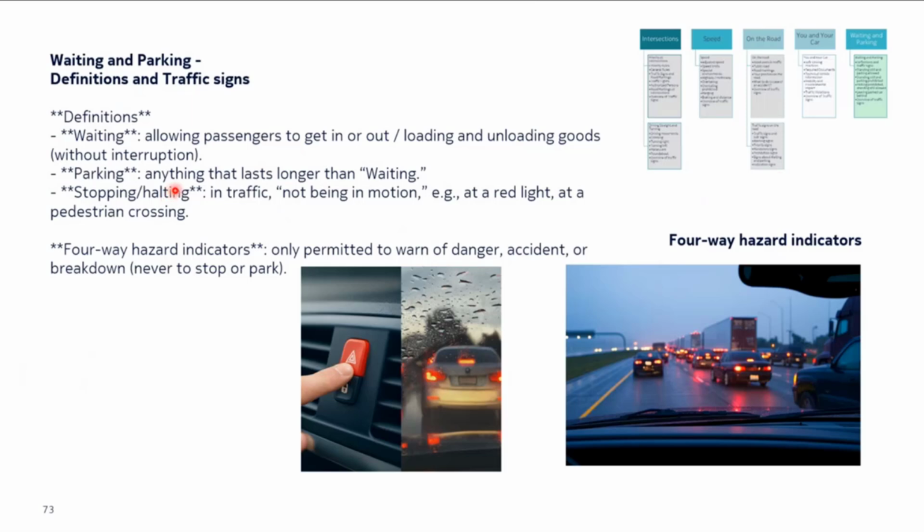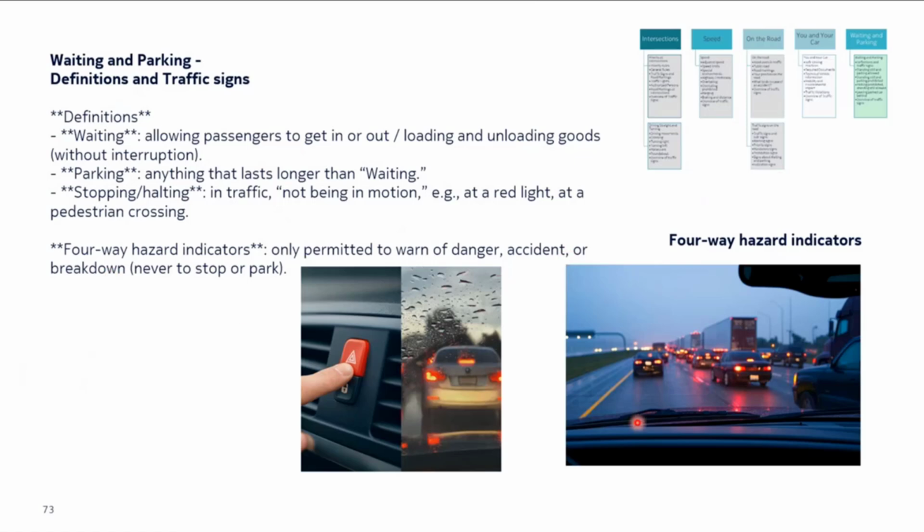Now there is a common question and you have to be clear on the use of the hazard indicators. This is the button for the hazard indicators. There are four, two at the back and two in the front, blinking continuously. When are you allowed to use this? It's only permitted to warn of danger, accident or breakdown.